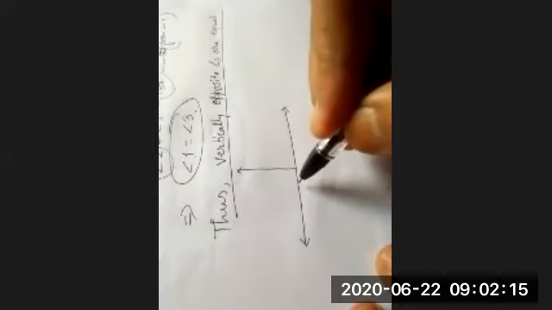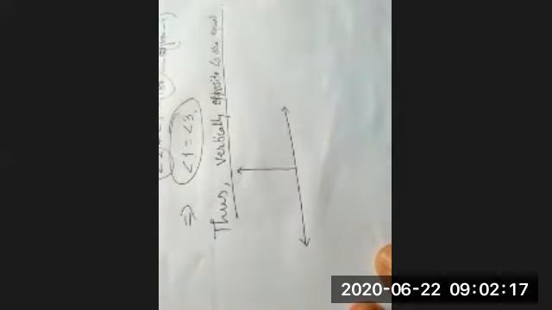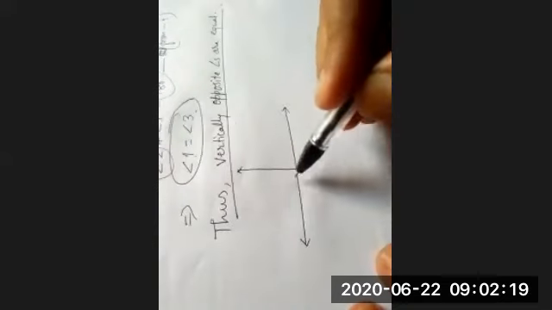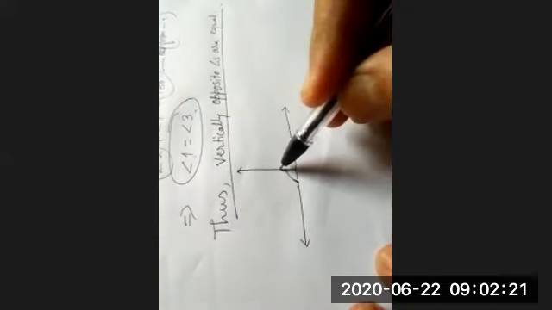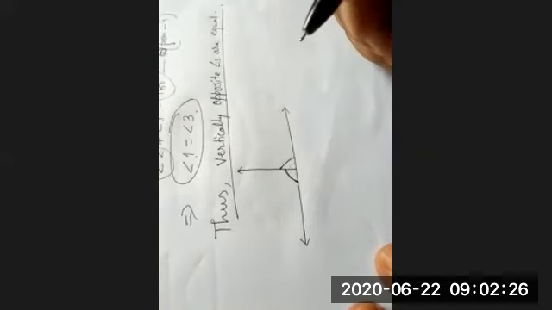We are using all this earlier also, no problem. So this angle and this angle will sum to 180 degrees. Okay?